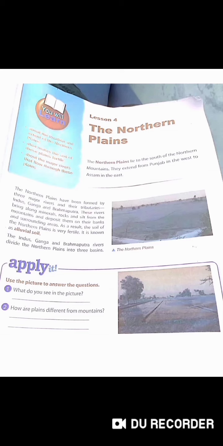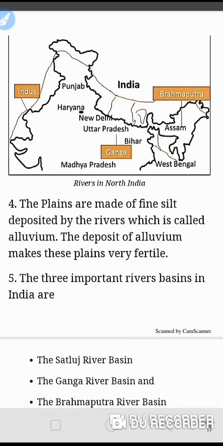The Indus, Ganga, and Brahmaputra rivers divide the northern plains into three basins. These are the rivers of the northern plains: Indus, Ganga, and Brahmaputra. And the plains are made of fine silt deposited by the rivers, which is called alluvium. The deposit of alluvium makes the plains very fertile.